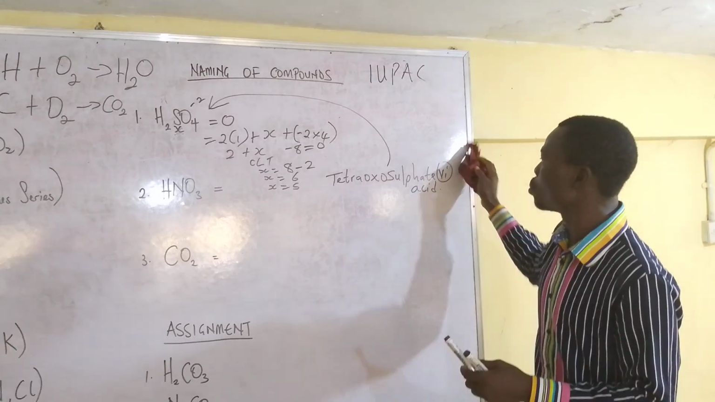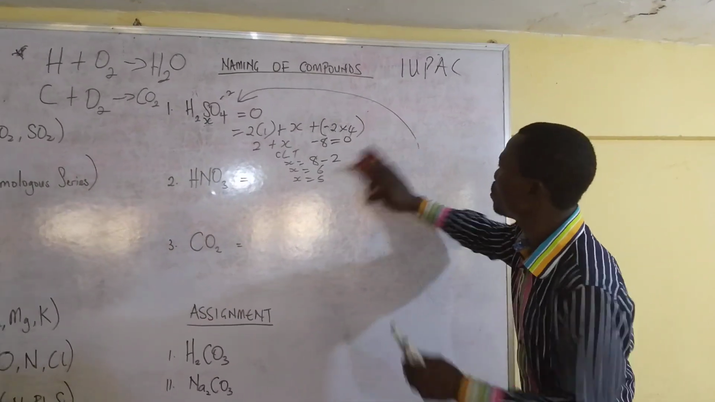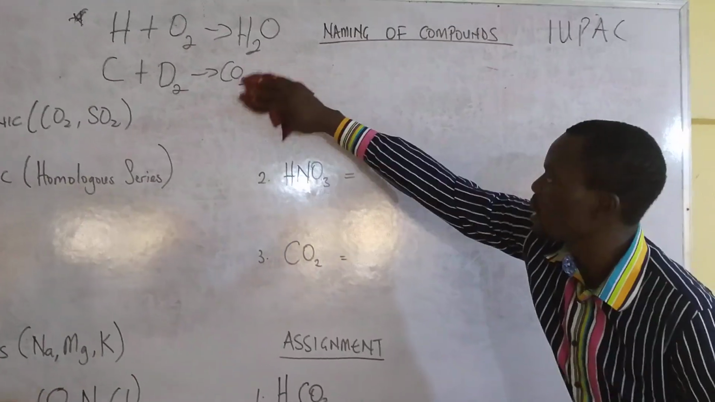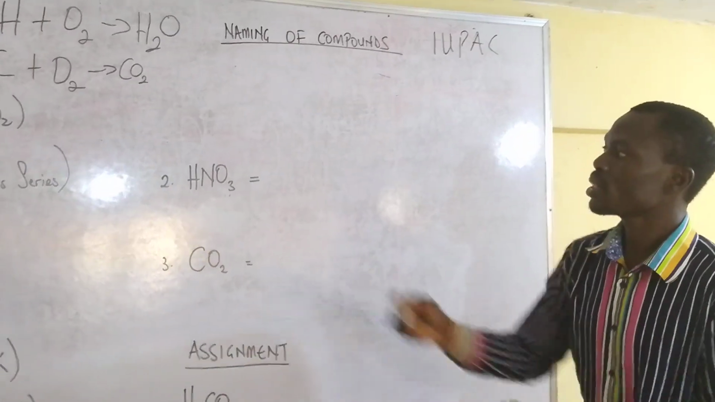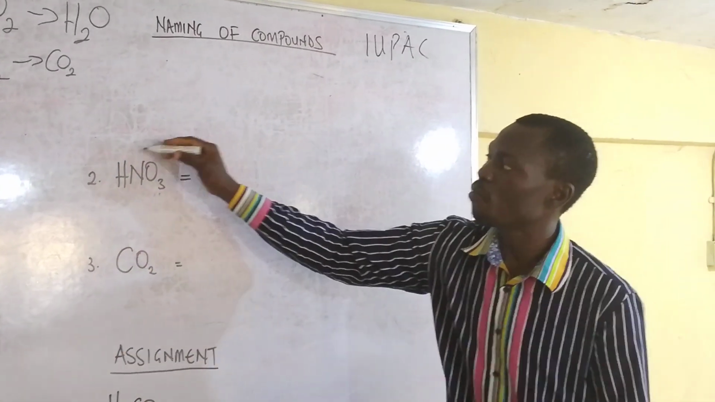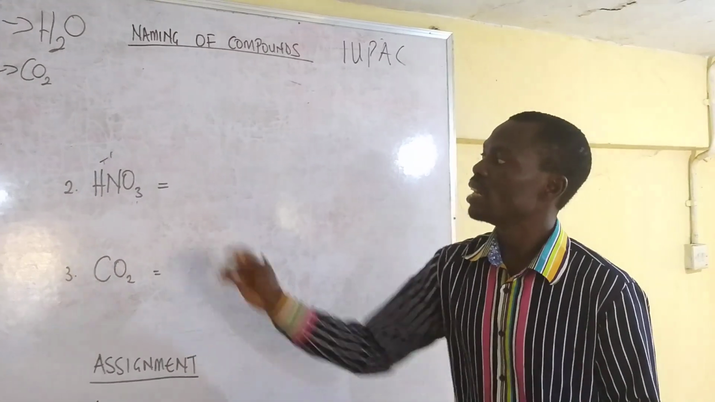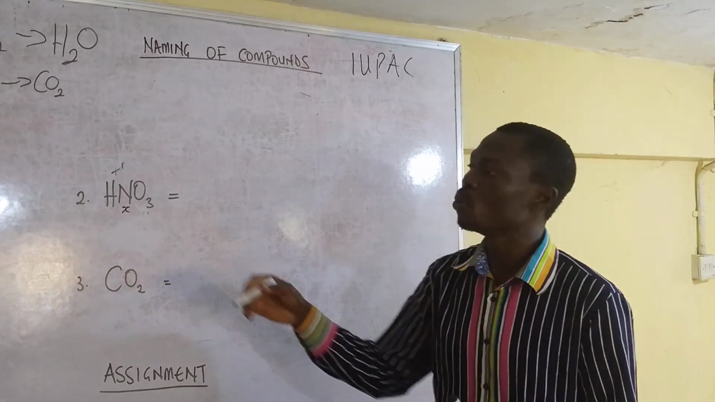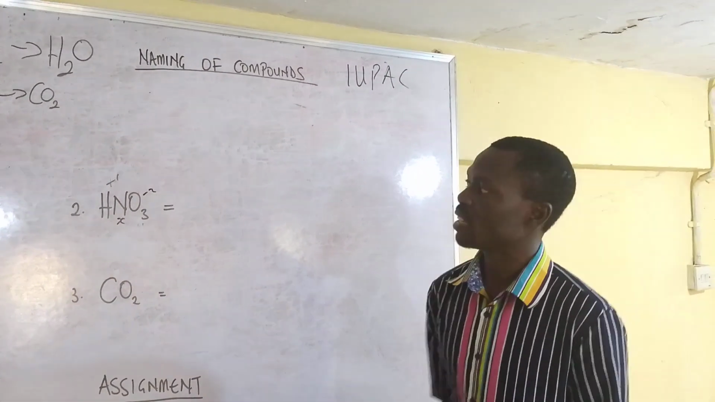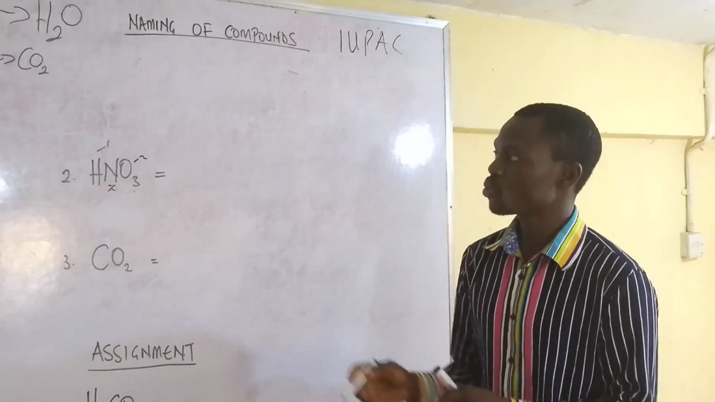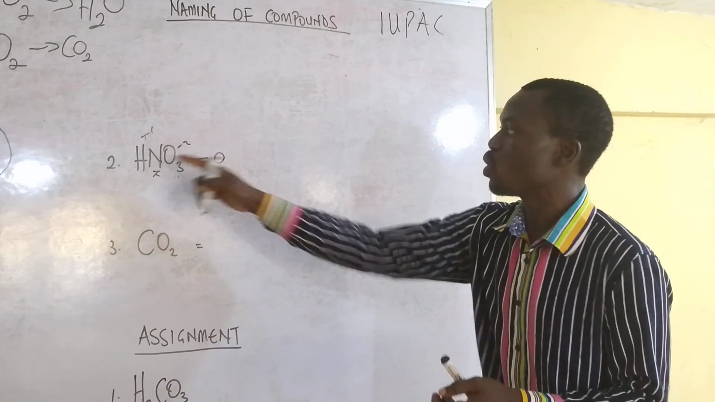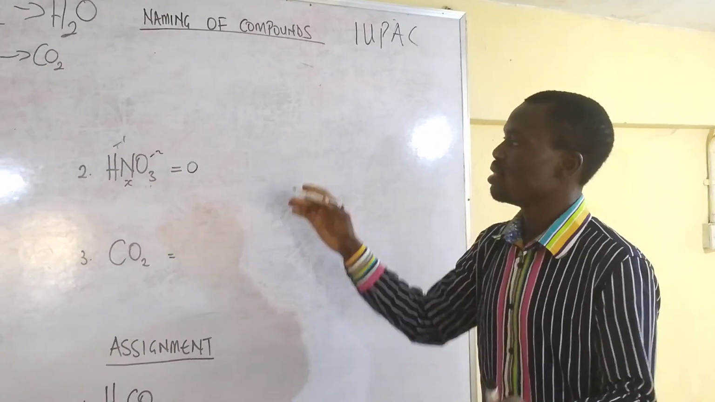So let's quickly go to the naming of another compound because we've named one already. So the second one is HNO3. Like I told you earlier, hydrogen has a radical of +1. Then the nitrogen, the one usually at the middle, we don't know it. Oxygen has -2 already as radical. Are you getting me? So let's quickly do that. We say this is equal to 0. The total compound equals 0.